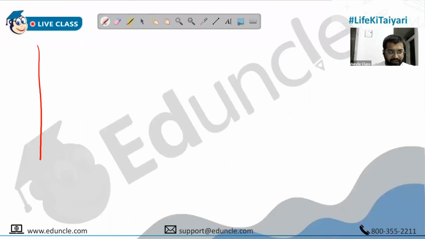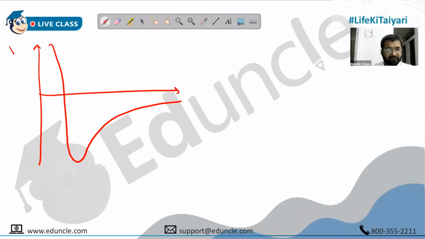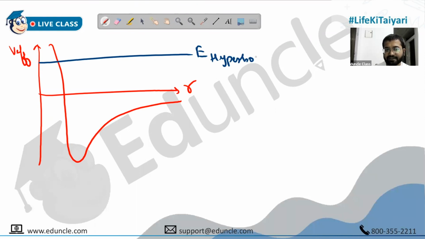Okay. Let's recall the graph for a while. So this was our graph of V effective versus R. Total energy is always constant. For hyperbola, total energy is here. This is for hyperbola. It's positive, no? Simple. Okay. For parabola, it's here. This is total energy for parabola.